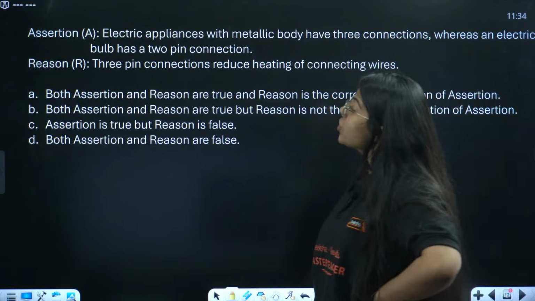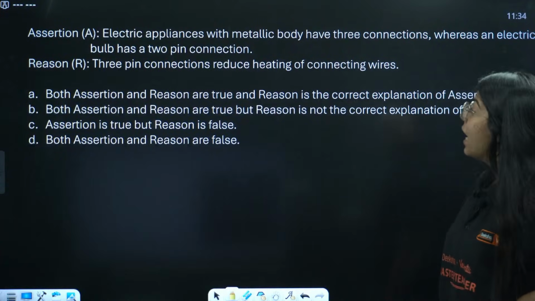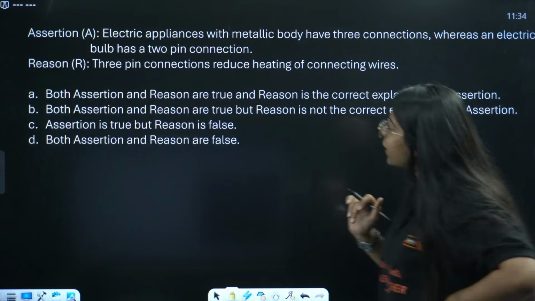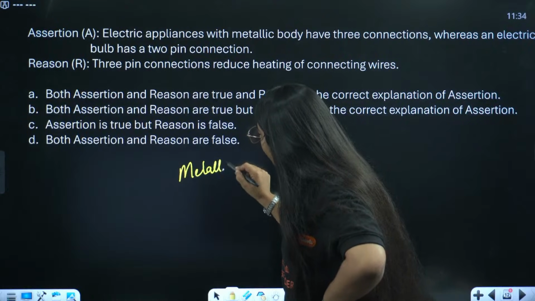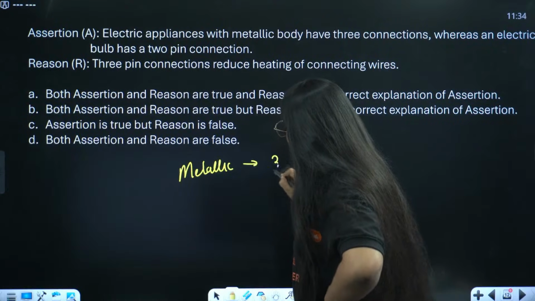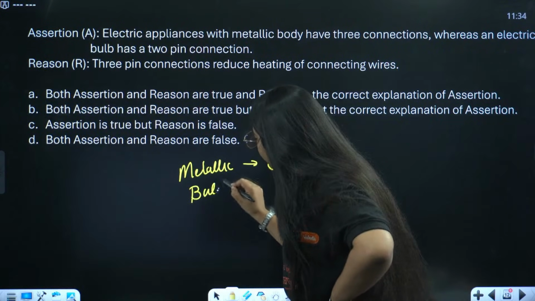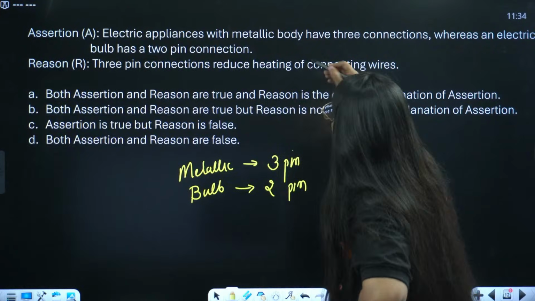Assertion, reason, question. Assertion says electric appliances with metallic body have 3 connections, whereas an electric bulb has 2-pin connection. So they are saying the appliances that have metallic body have 3-pin connections, whereas a bulb has 2-pin connection. A bulb has 2-pin connection, right? Why?